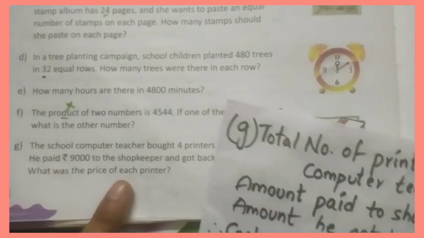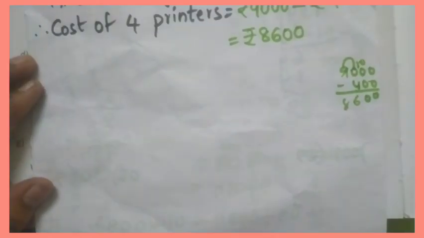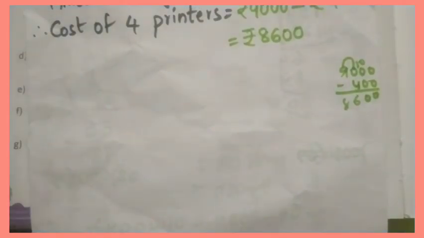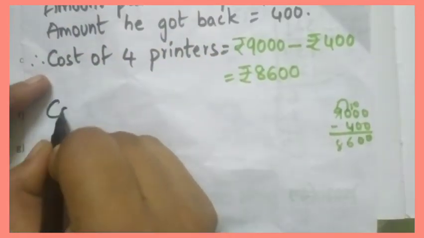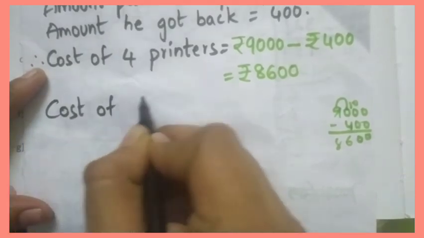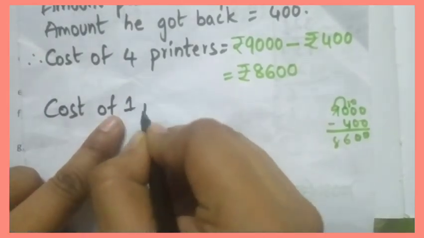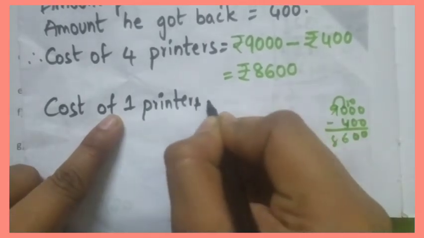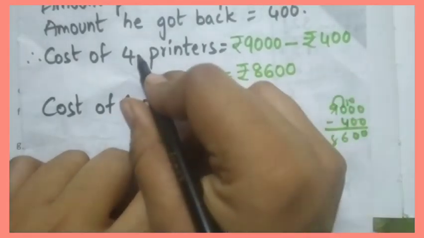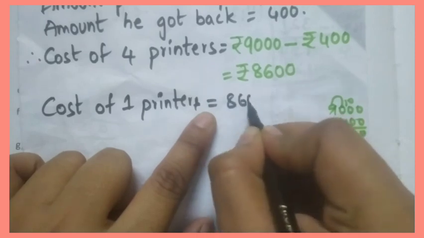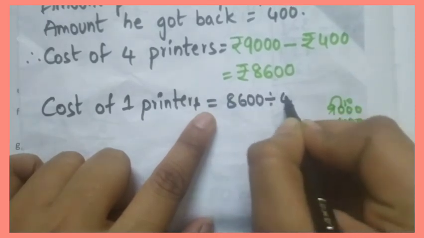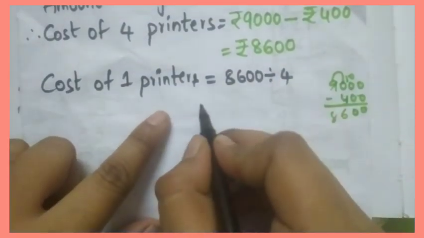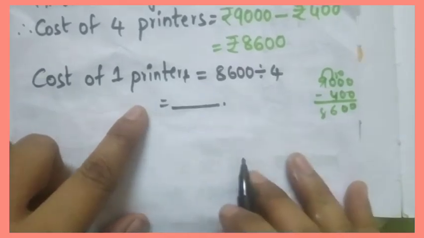Okay. Now what we have to find actually? What was the price of each printer? So to find the cost of one printer, we will divide these two. 8,600 divided by 4. Okay. Then we will get the cost of one printer. Look here.